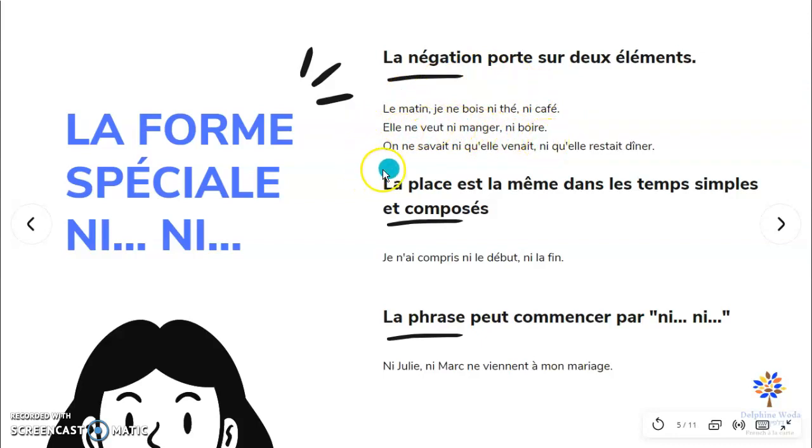On ne savait ni qu'elle venait, ni qu'elle restait dîner. Neither that she was coming, nor that she was staying for dinner. So you always have two elements, and you have the ni before the first one, and a ni, and then the second one, and it can be a noun here, thé, café, or a verb in the infinitive form, manger, boire, or a sentence, qu'elle venait, qu'elle restait dîner.